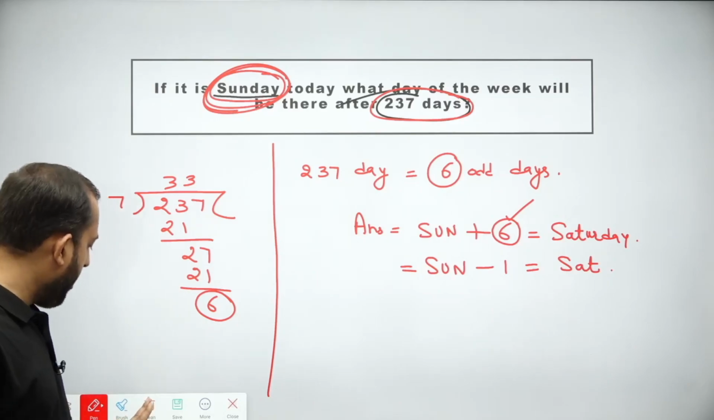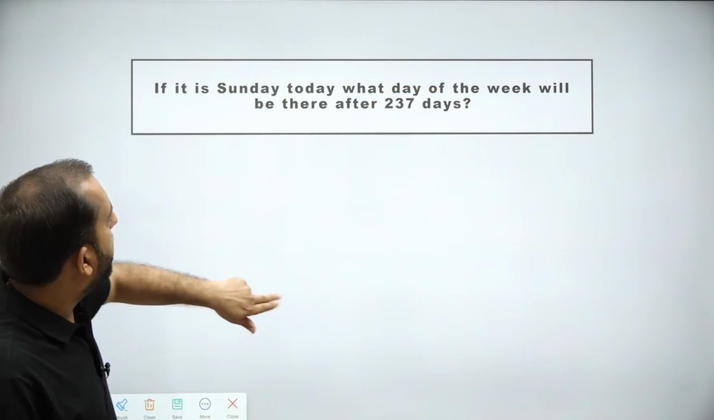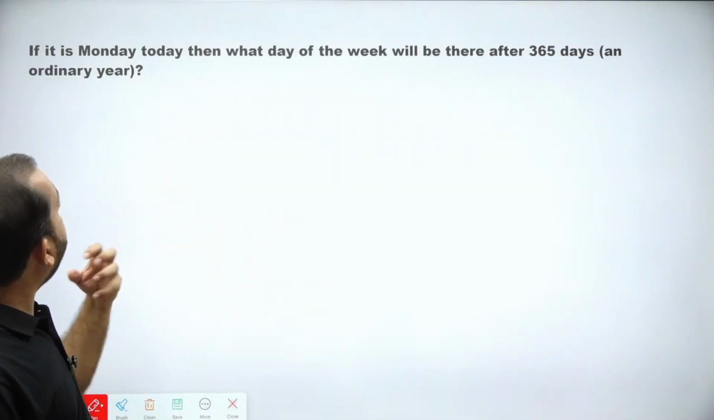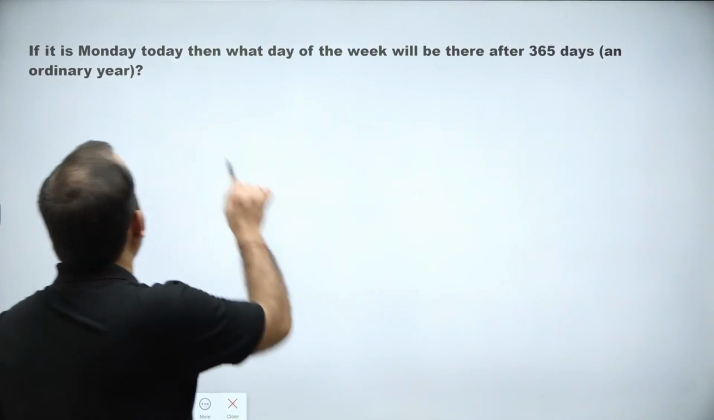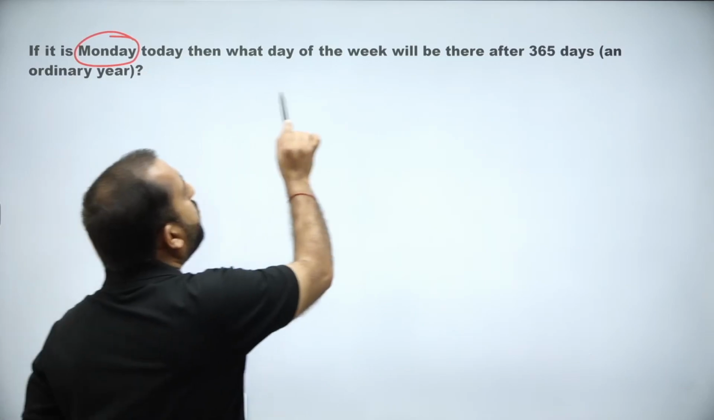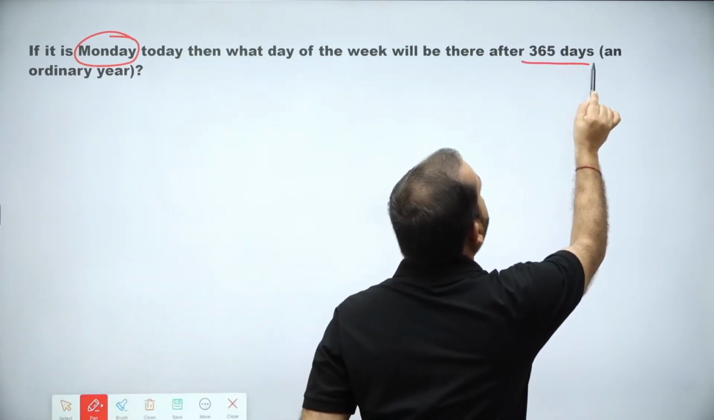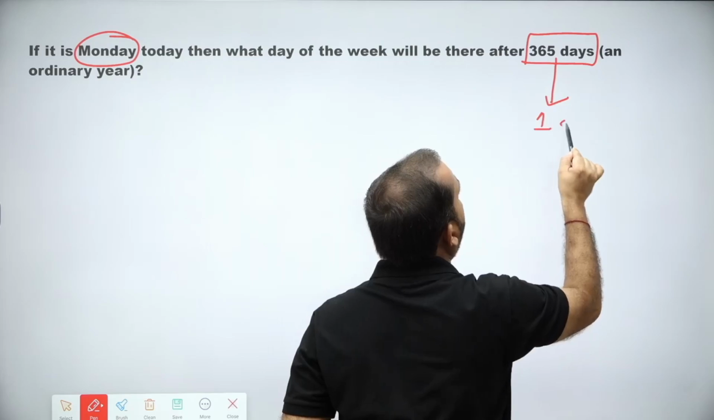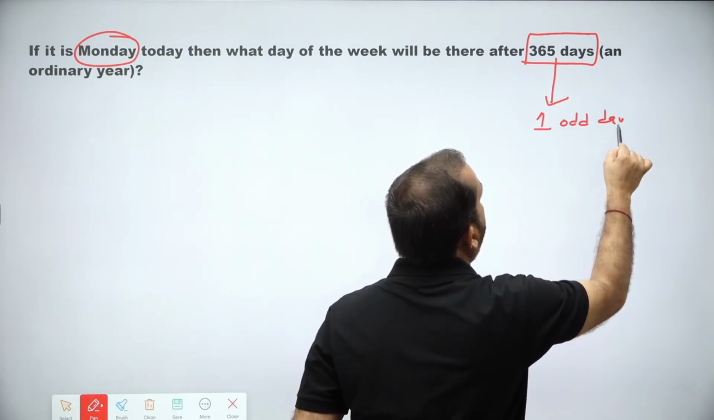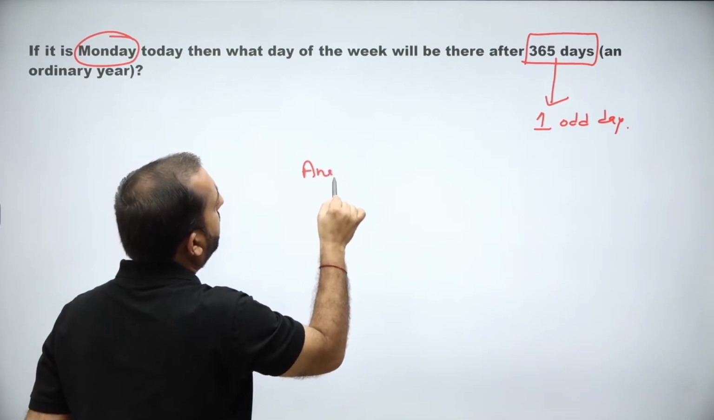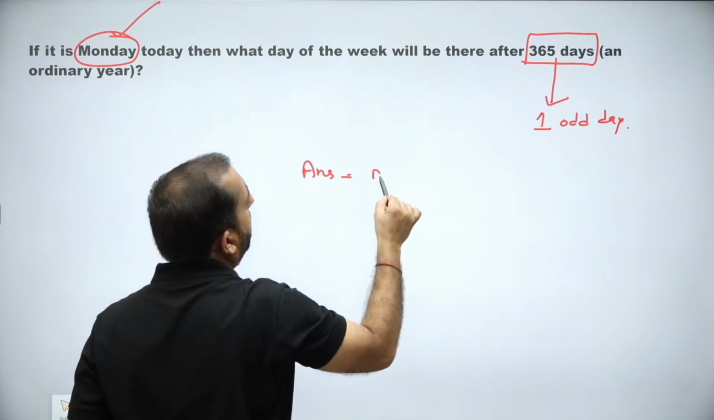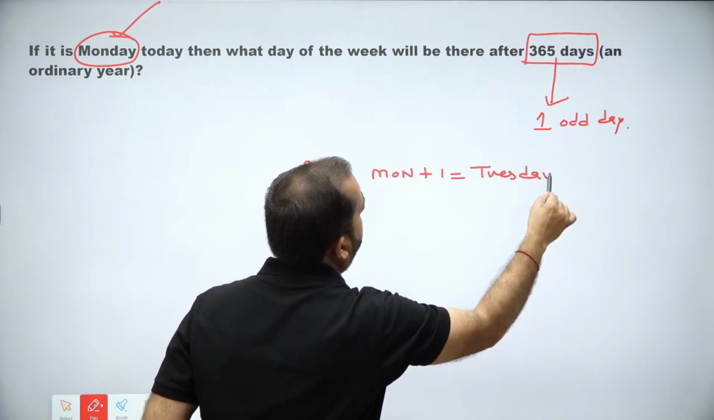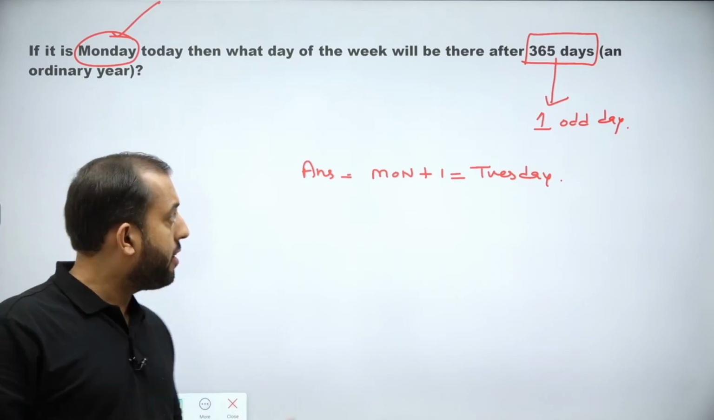Let's move on. Now, if your reference day is Monday, then what day of the week will it be after 365 days? And we already know that in 365 days, the number of odd days is 1. So the answer will be the reference day, which is Monday, plus 1, hence Tuesday. I hope this is clear. Let's move on.